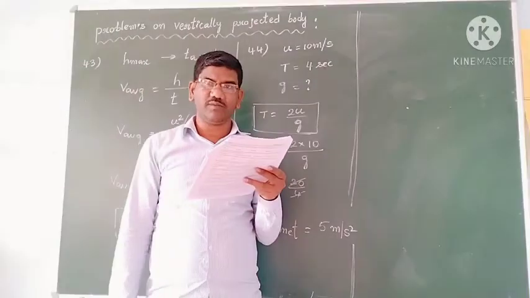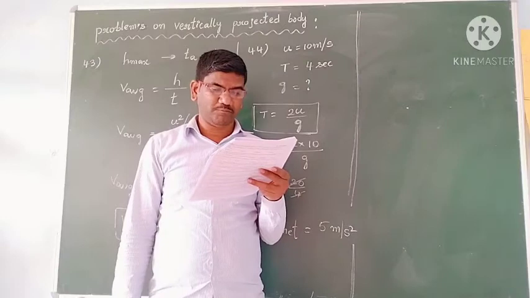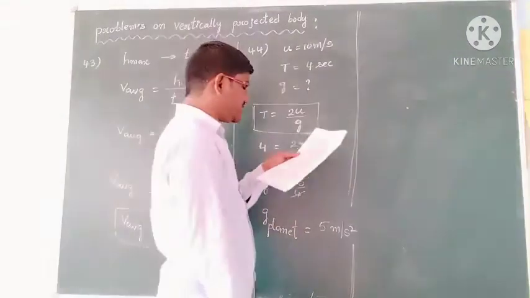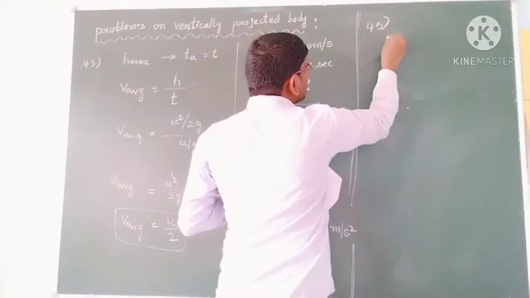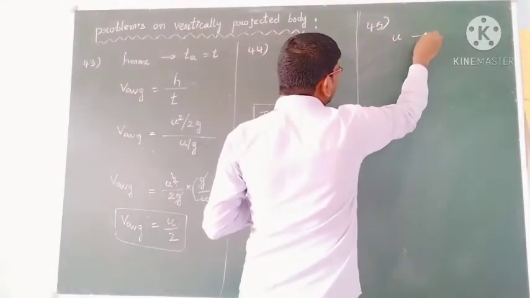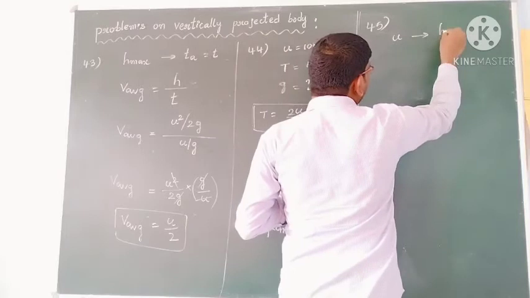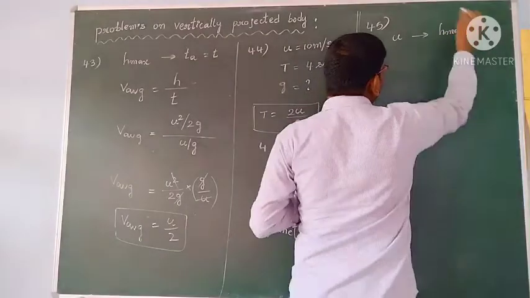So with some initial velocity they have thrown, and the maximum height reached is h maximum.